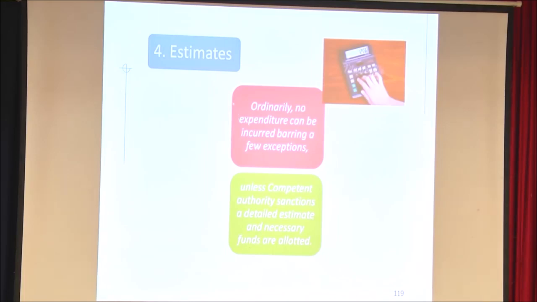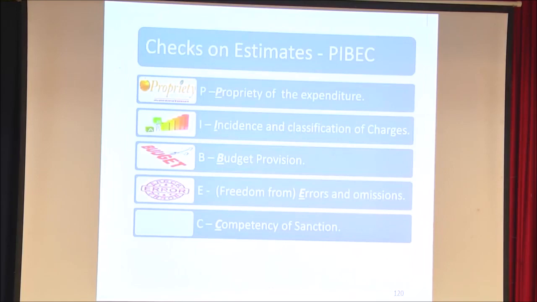Besides this, a control is done on the estimates. Ordinarily, barring a few exceptions, no expenditure can be incurred unless the competent authority sanctions a detailed estimate and the necessary funds are allotted. In the code, it is clearly given for what a detailed estimate has to be prepared and where a detailed estimate is not required. How is the check of the estimate done? It is based on the propriety of expenditure.